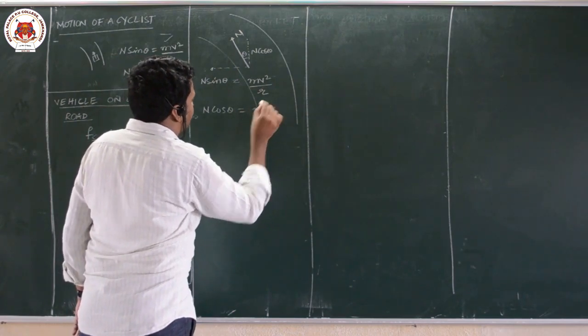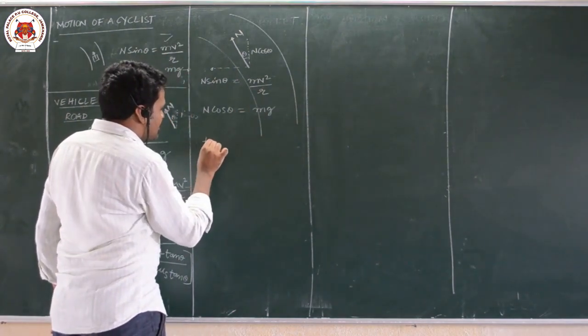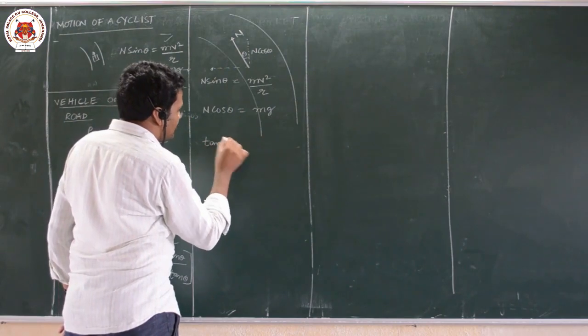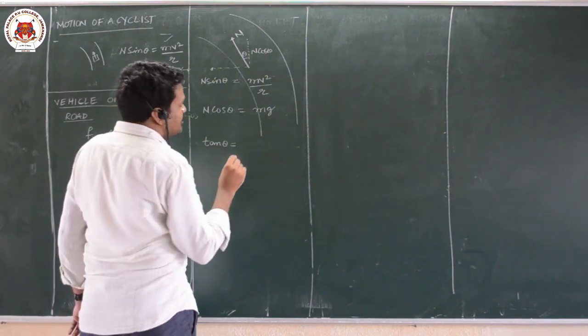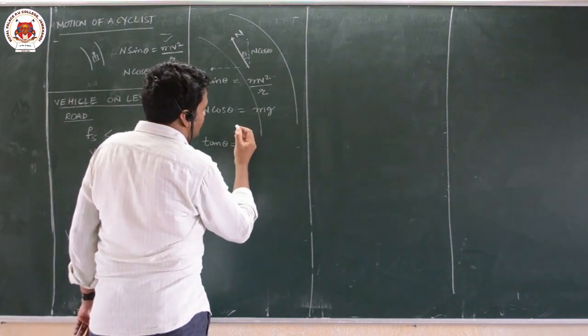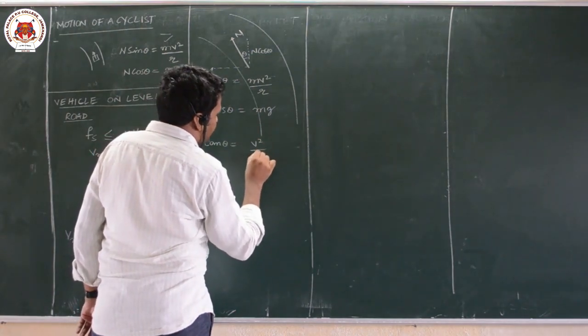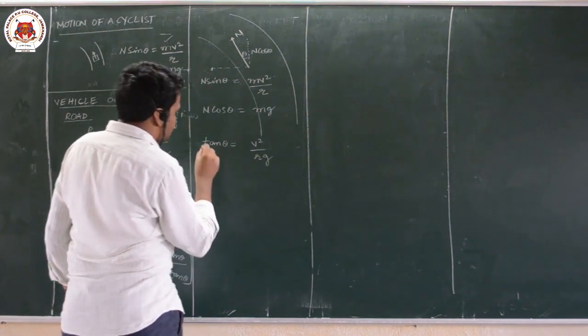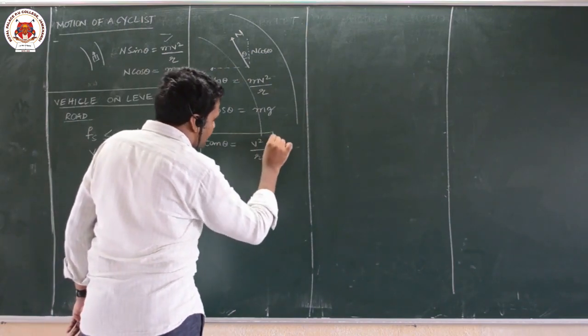Divide both, you will get the angle at which the cyclist bends. Tan theta is equal to v square by rg. This is the angle at which the cyclist has to bend.